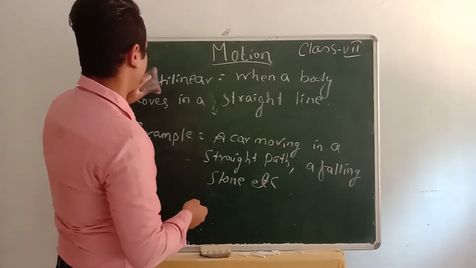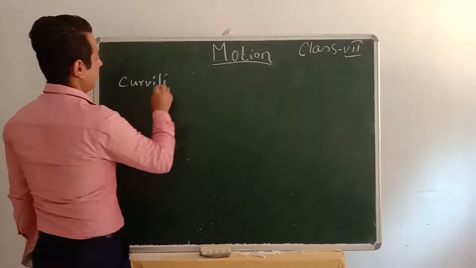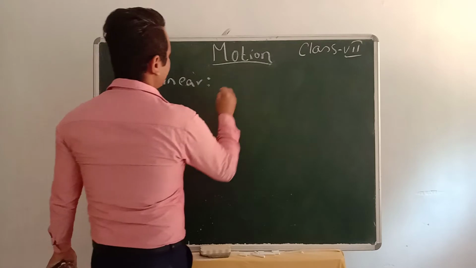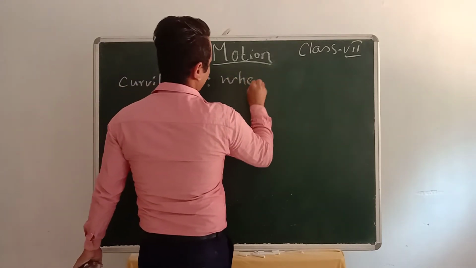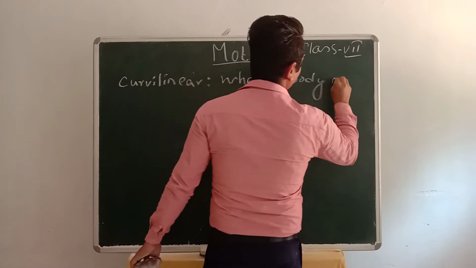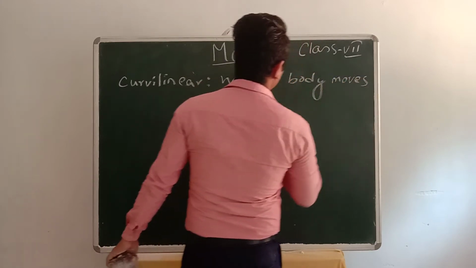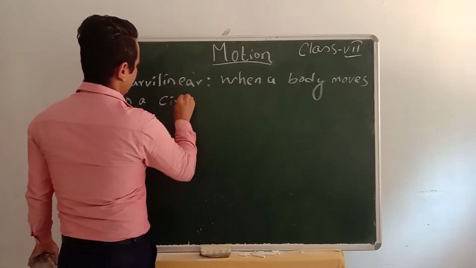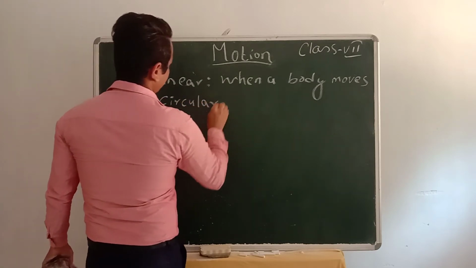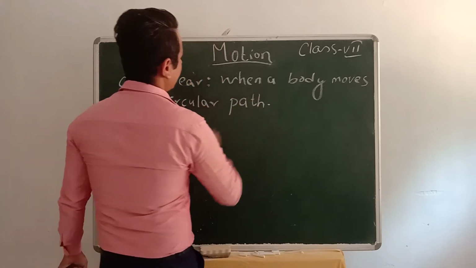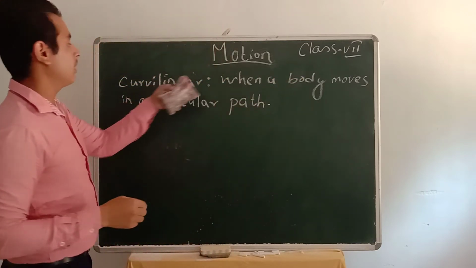Now, curvilinear. Curvilinear motion means when a body moves in a circular path, then its motion is said to be curvilinear.